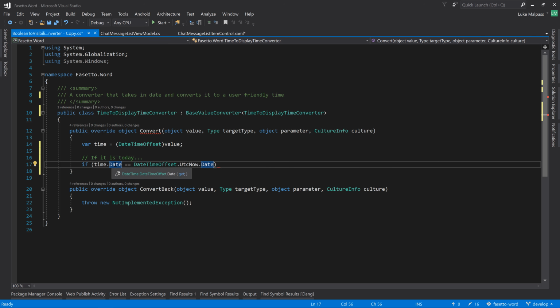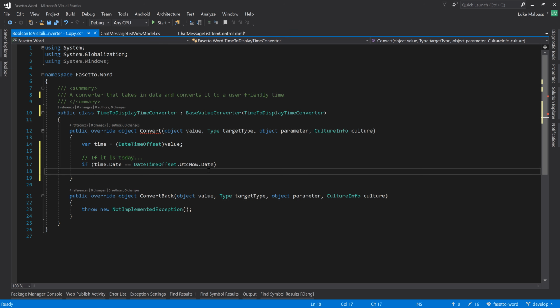So the date is basically, if you're in a date time offset like UTC now, which is right now, if you do date inside that, it removes all the time. So this would be like midnight at 0 seconds, 0 hours, 0 minutes of today. So this was like the first instance of the day. So if you strip out the time of the value and also strip out the time of now and compare, then that means if it's equal, we are on today, basically.